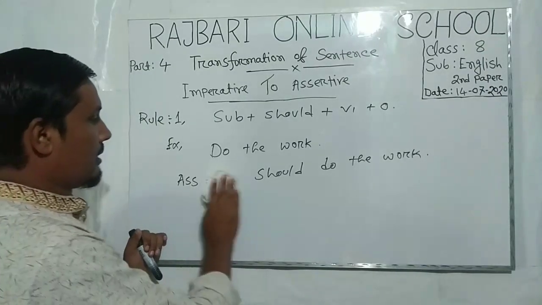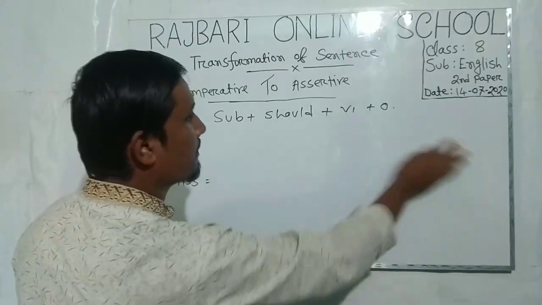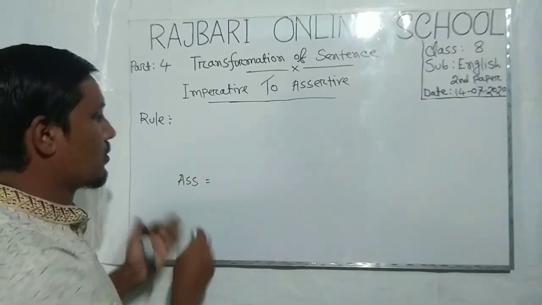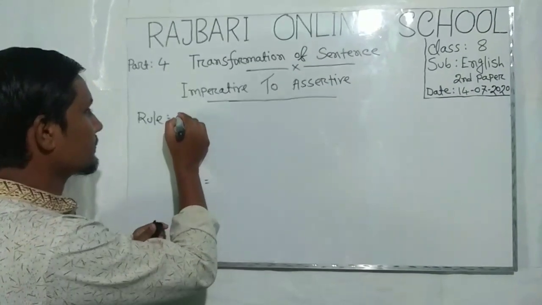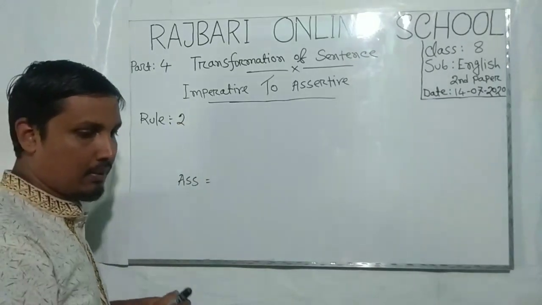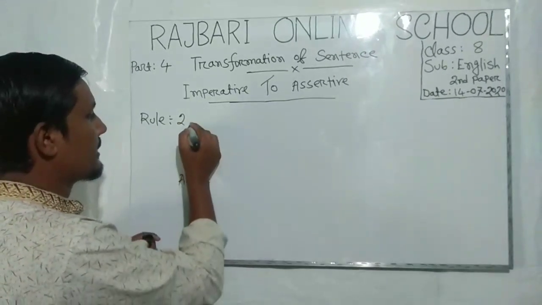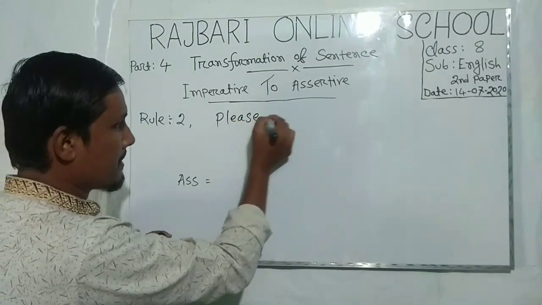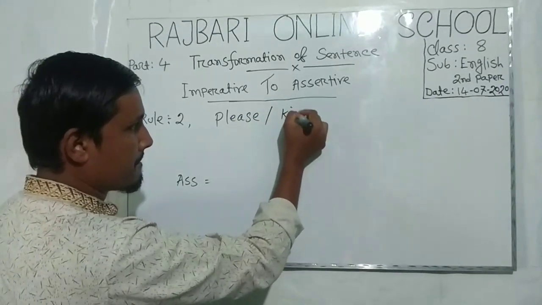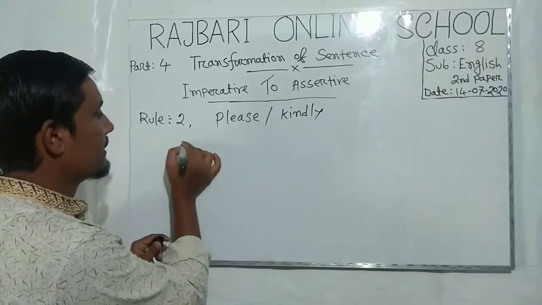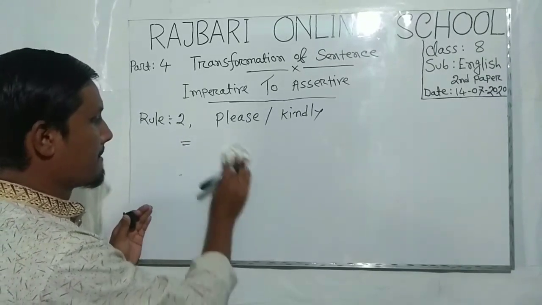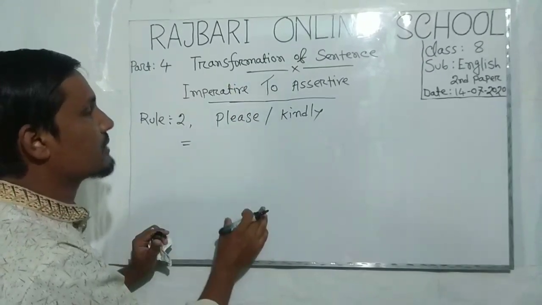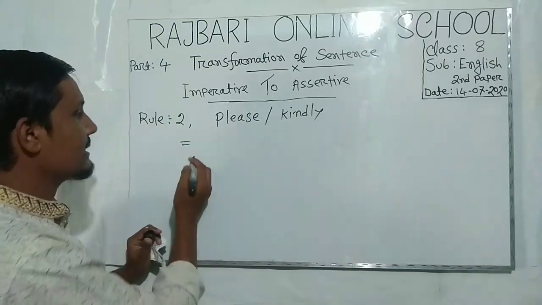Okay, now let's start another rule, rule 2. If you see words like please or kindly in the imperative sentence, you have to follow this rule. When you see such words, please or kindly, in the imperative sentence, at that time you have to use this rule.